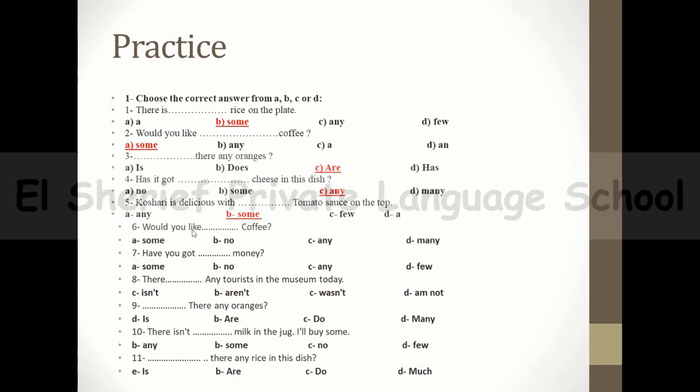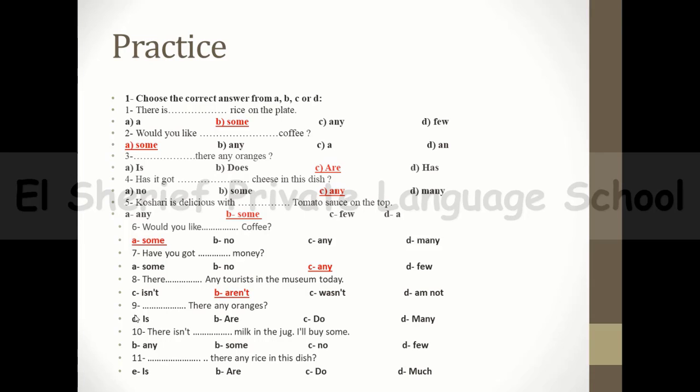Number 6, would you like some coffee? Also it's an offer. So you will say, would you like some coffee? Number 7, have you got? It's a question. So you will say, have you got any money? Number 8, there aren't any tourists, countable plural, in the museum today. So you will say there aren't any tourists in the museum today.